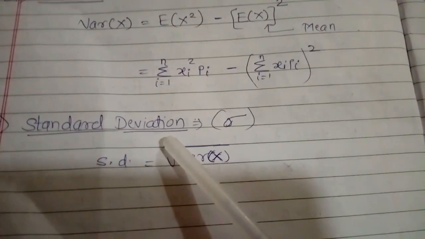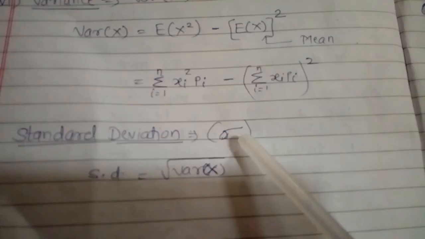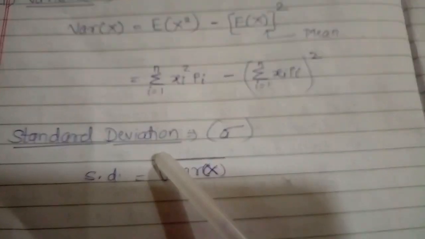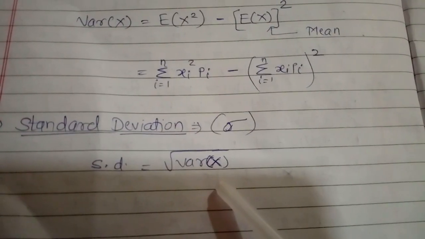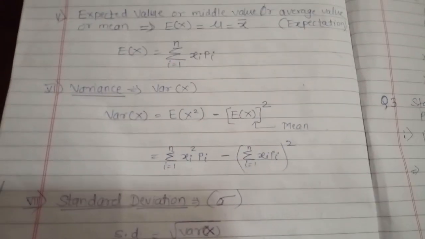Next one is the standard deviation, which is denoted by the symbol sigma. The standard deviation SD is given by the formula, that is the root of the variance of x. So these are the formulas of all these new terms in probability.